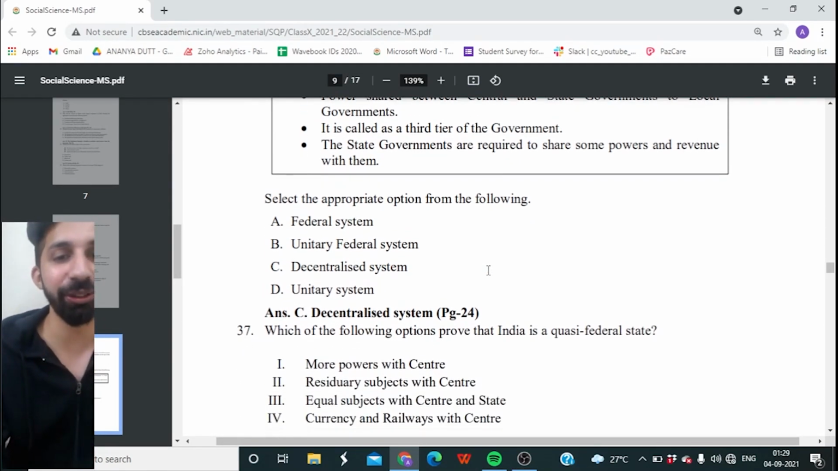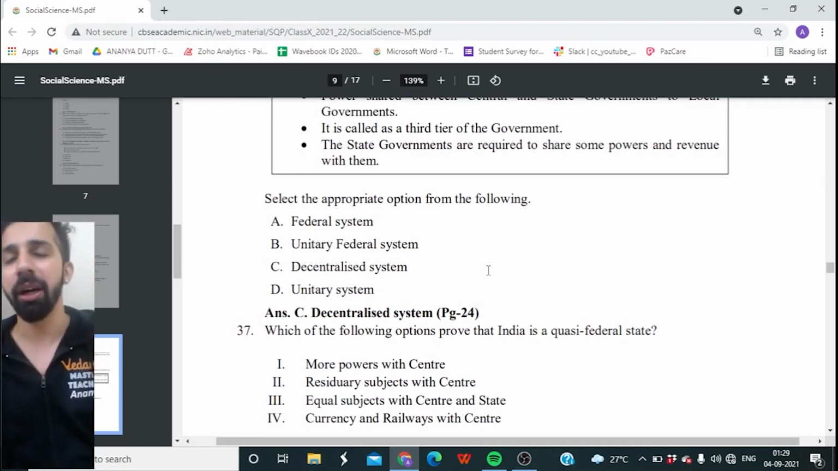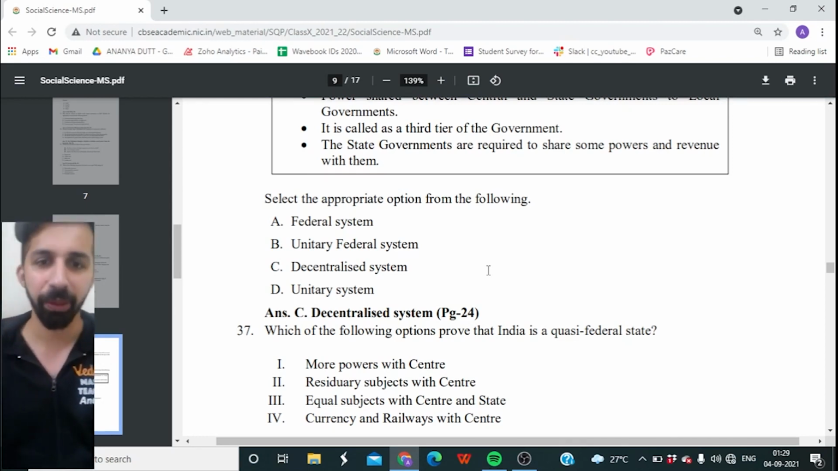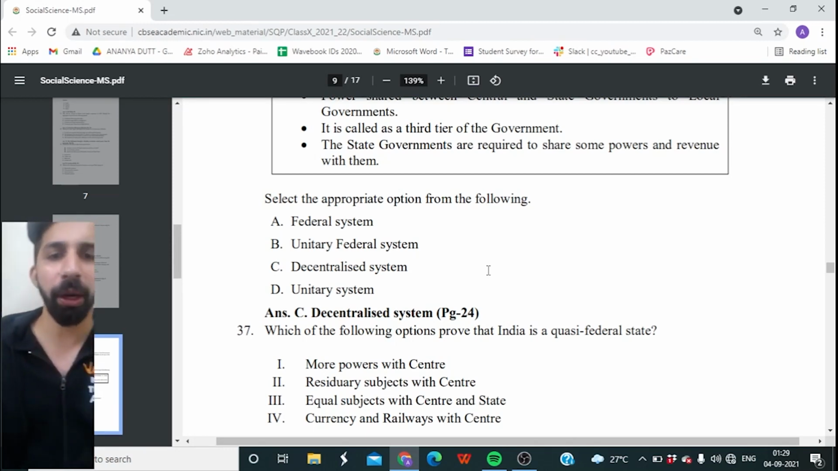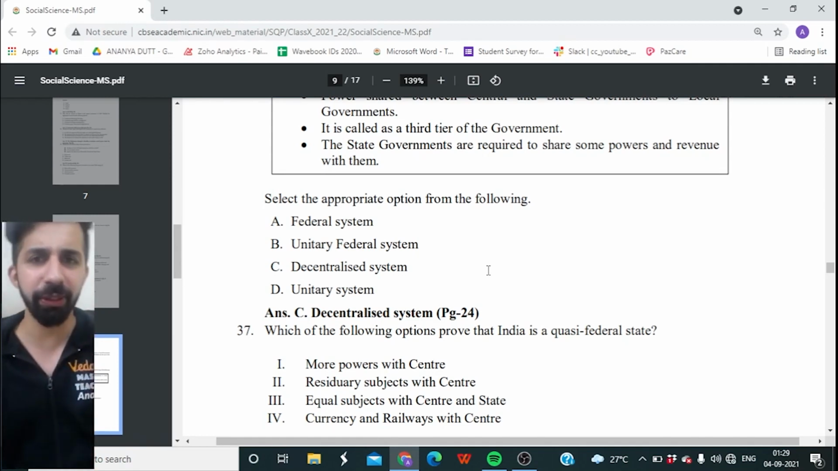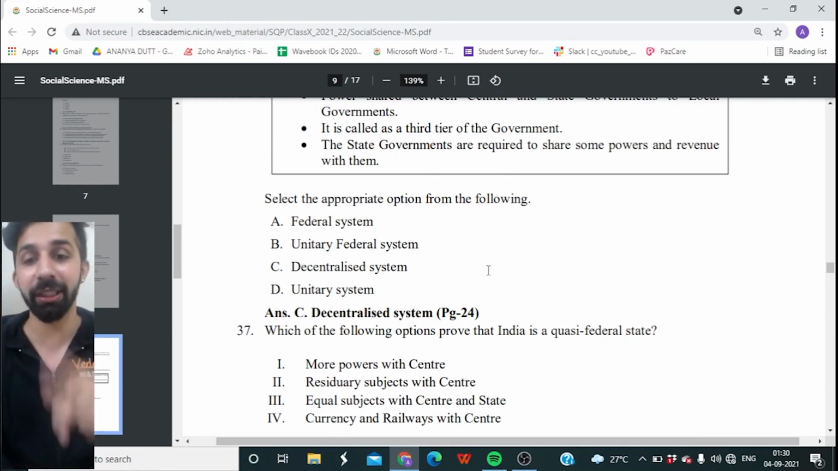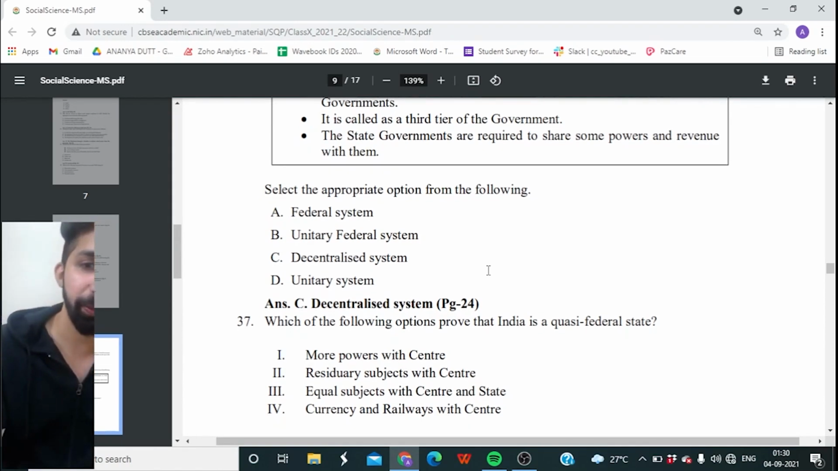Okay, guys, very interesting question. Which of the following options prove that India is a quasi-federal state? Okay, guys, I want you to tell me in the chat box, comment section, what is a quasi-federal state. And you have to prove why India is known as a quasi-federal state. More power with center, residuary subjects with the center, equal subjects with center and state, or is it currency and railway with center? So out of these four options, what proves that India is a quasi-federal state?